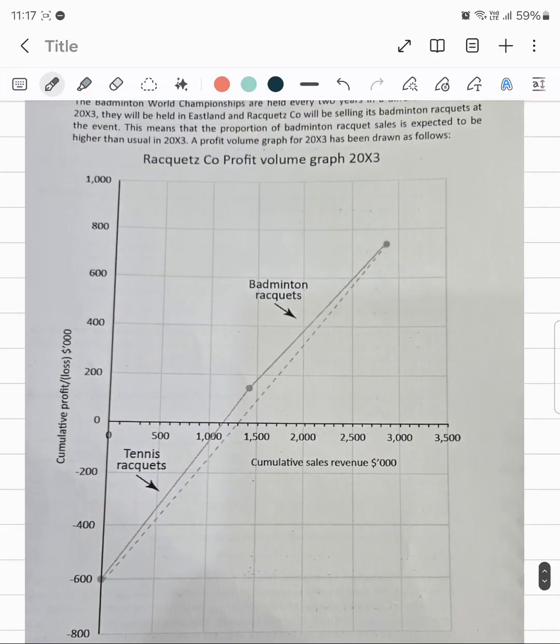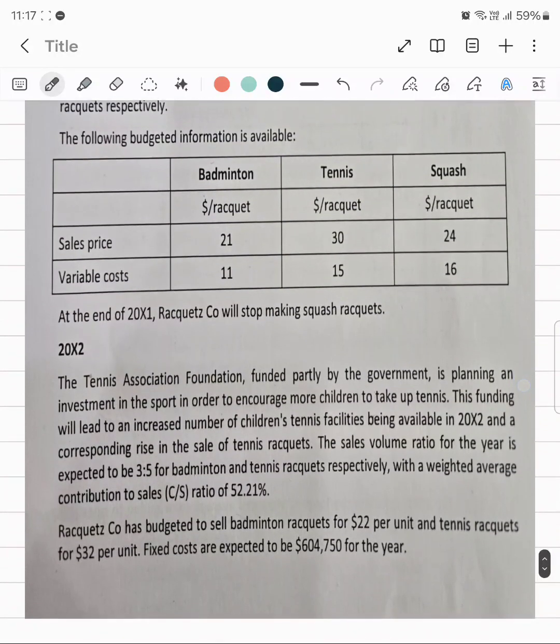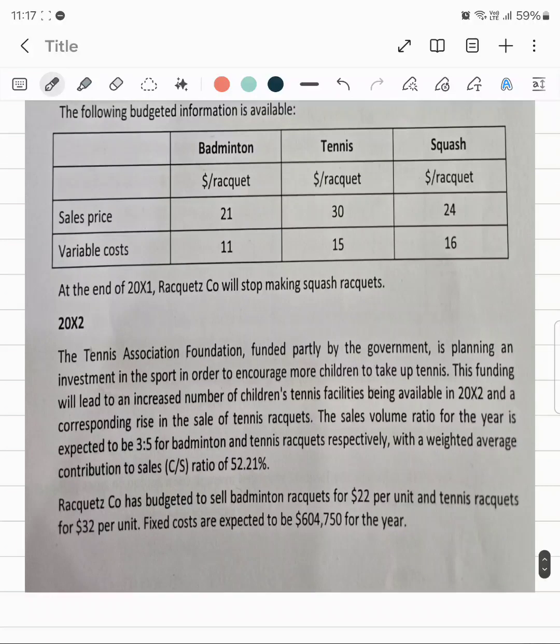But I think that ratio is already given in the question for 2002. Let's read the 2002 content once again. The Tennis Association Foundation, funded partly by the government, is planning an investment in the sport in order to encourage more children to take up tennis. This funding will lead to an increased number of children's tennis facilities being available in 2002, a corresponding rise in the sales of tennis rackets.